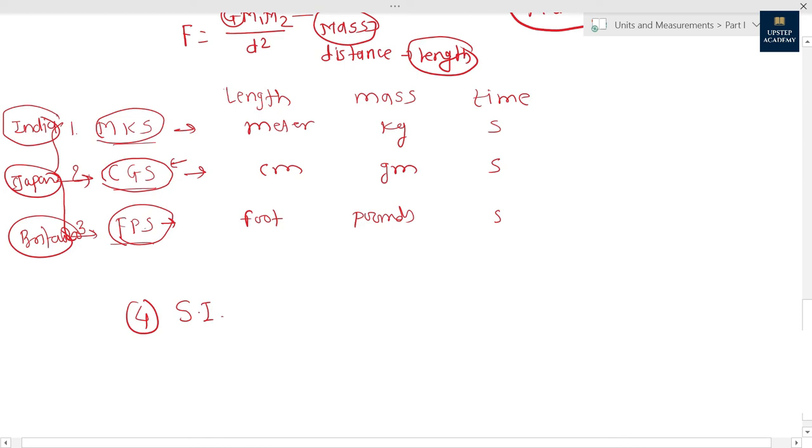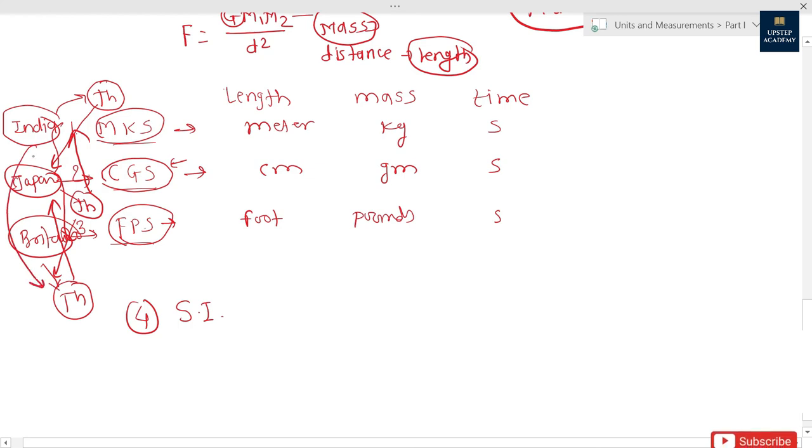Suppose scientists in India developed one theory, and that theory has to be communicated with Japan. Similarly, British scientists have developed one theory that has to be communicated with Japan, and similarly Japanese scientists have also developed one theory, and that also has to be communicated to the other two. And India and Japan also have to communicate between theories developed by their scientists.